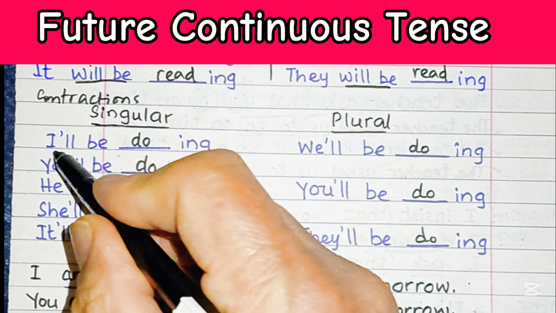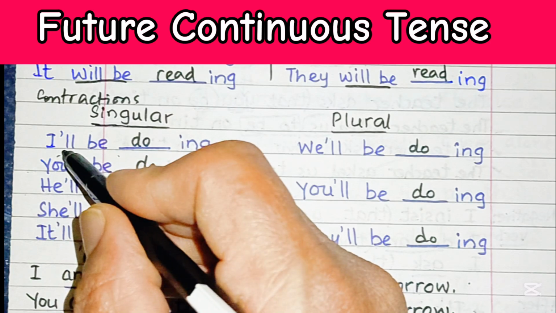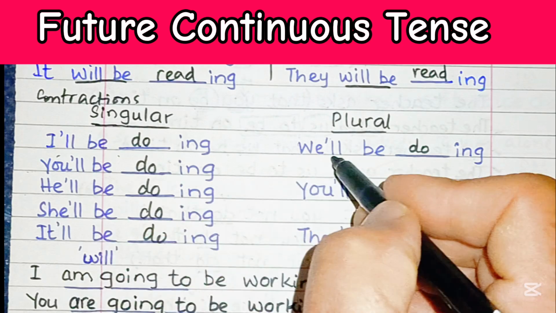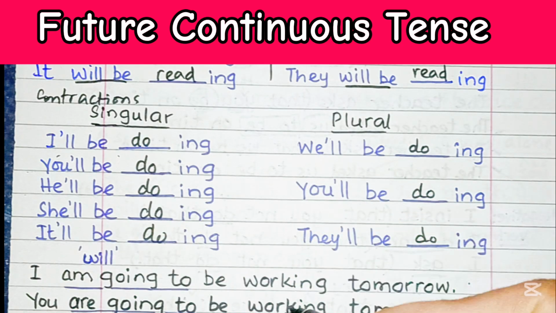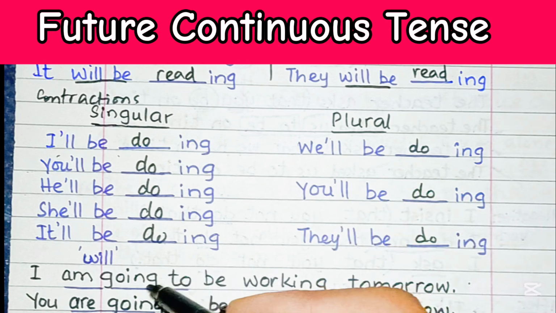These are actually the contracted forms. Instead of I will, we are using I'll, you'll, he'll, she'll, it'll, we'll, you'll, and they'll.